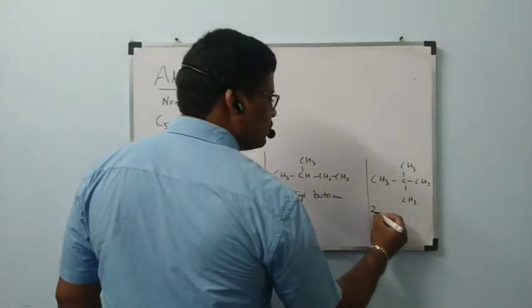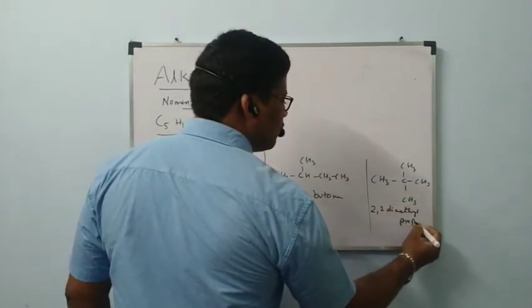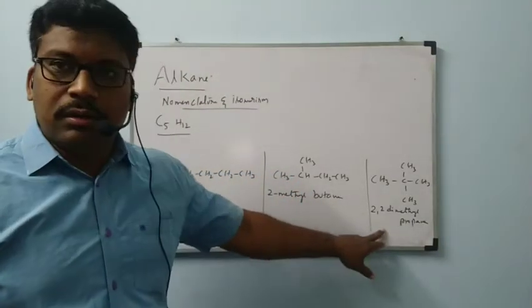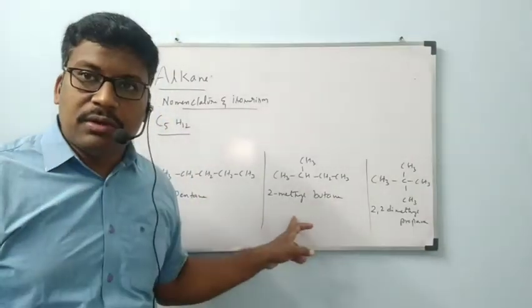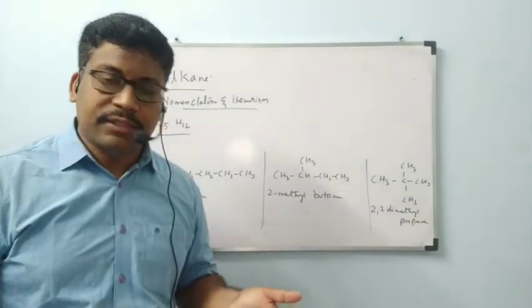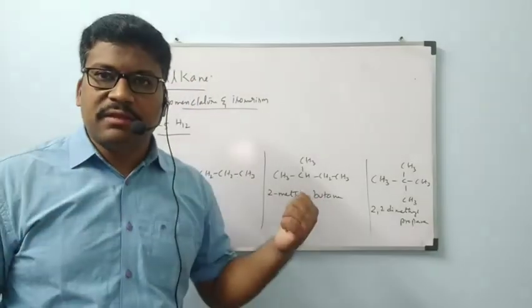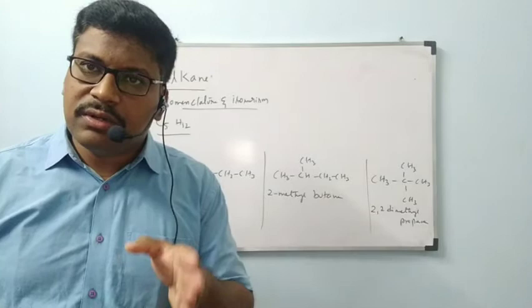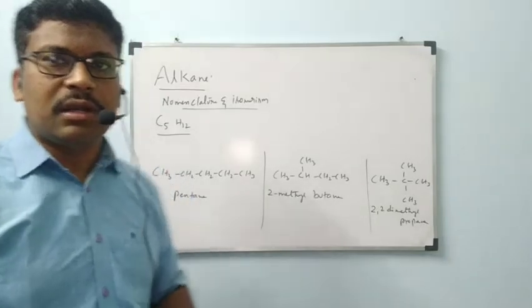This is 2,2-dimethyl propane. To repeat, first compound name pentane, second compound 2-methyl butane, third compound 2,2-dimethyl propane. These are the three possibilities with molecular formula C5H12. If you want to try any other structure, you can try, but you will definitely get a name among these three.